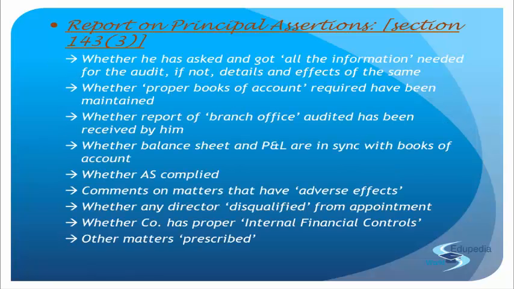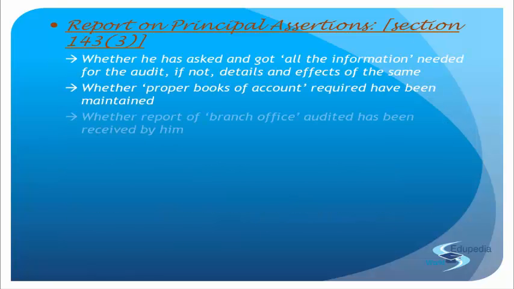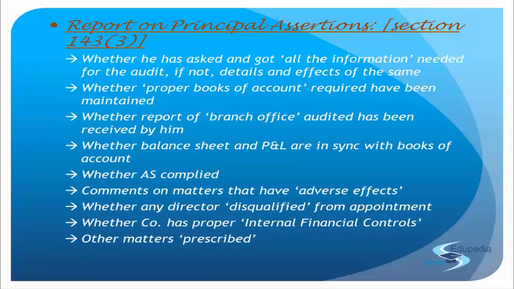And that is all. Since it was a little lengthy, I'll just take you through it once again. All the information that you need, whether you have got it or not, say it. Whether proper books of accounts have been maintained as per the law, report it. Whether you have received the branch accounts and audit from the branch, mention it. Whether the balance sheet and P&L are as per books of account and AS has been complied. Is there any adverse effect on the financials?